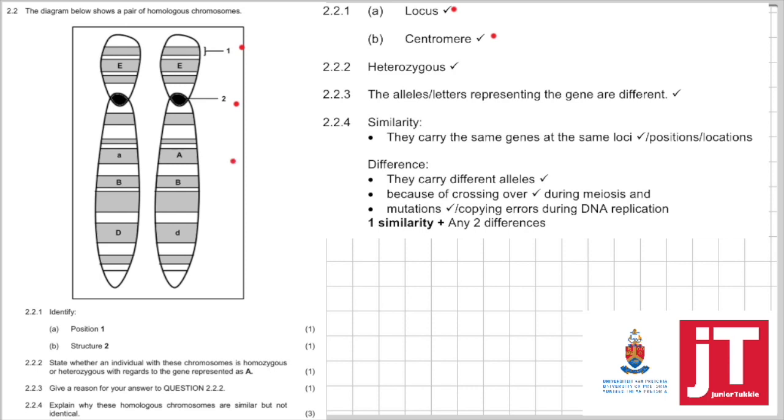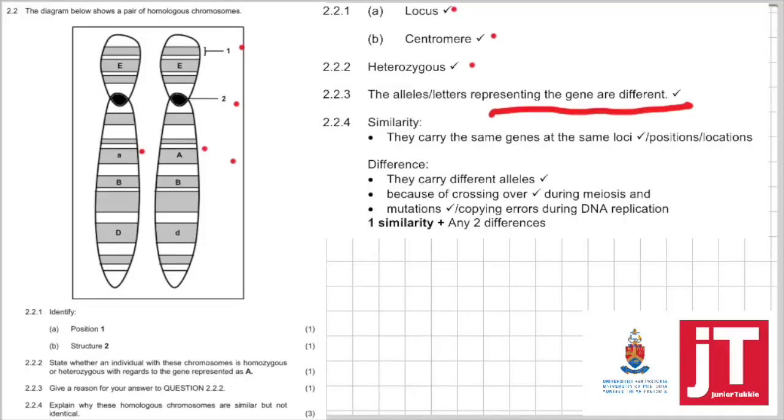2.2.3. State whether an individual with these chromosomes is homozygous or heterozygous with regards to the gene represented at A. Now, at A, can you see? So can you see the person has a big A and a small a? So definitely that person is heterozygous. Give a reason for your answer. Okay, the alleles or the letters of the gene are different.